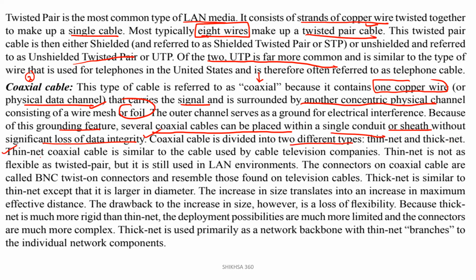Thin net coaxial cable is similar to the cable used by cable television companies. It is not as flexible as twisted wire, but it is still used in the LAN environment. The connectors on the coaxial cable are called BNC twist-on connectors. Like the RJ45 in the twisted pair cable, here we have BNC twist-on connectors, which resemble those found on television cables.